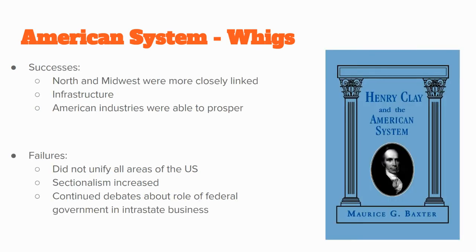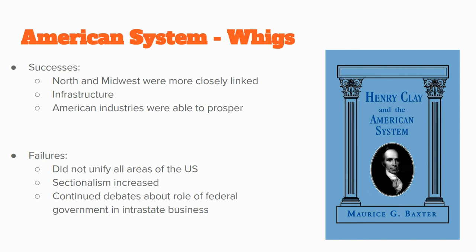So the American system has some successes, okay? In the North, in the Midwest, they get more closely linked through the building of these infrastructure plans that Henry Clay talks about and that the Whigs talk about. And American industries are able to prosper. So we see some industries are located in the North. So we see some success in the North and the West. But there are also some failures, right? All areas of the US are not unified, especially in the South.